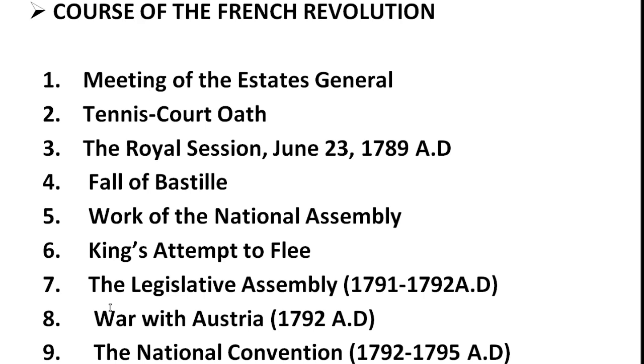Next we have the heading, the work of the National Assembly. The National Assembly worked from 1789 to 1791 AD and did commendable works. So what were the works done by this National Assembly? First is the abolition of the rights of the privileged class. Both the privileged classes, the first the clergy and the second the nobles, whatever privileges they were getting by birth, special rights such as not having to pay any kind of taxes, and holding a lot of big pieces of land, all these privileges were abolished by this National Assembly.